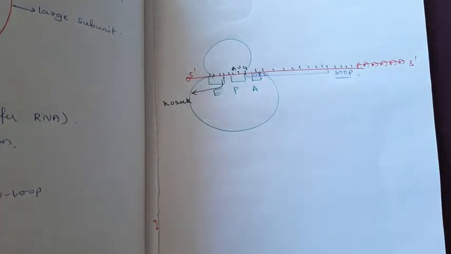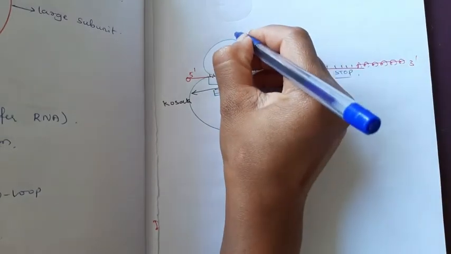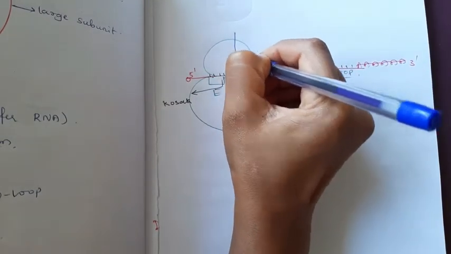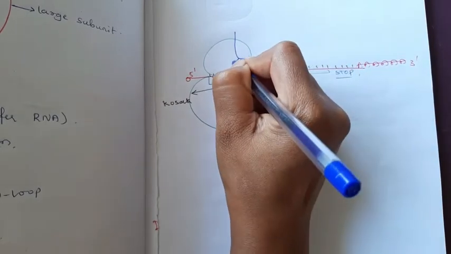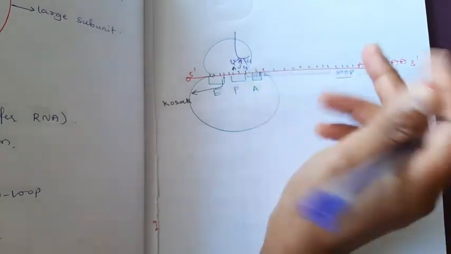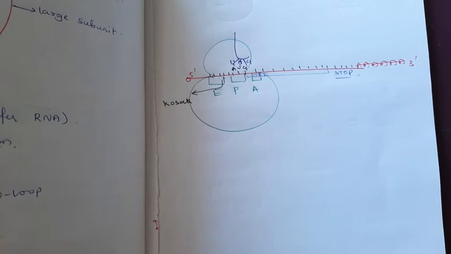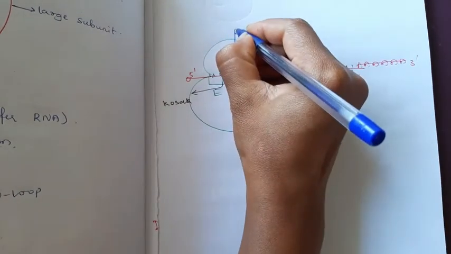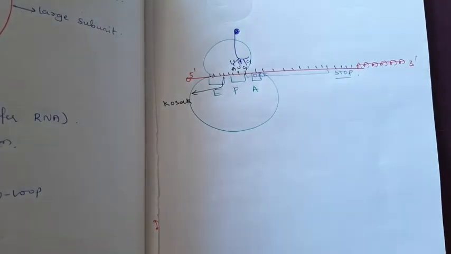Then firstly, the first tRNA will come and bind to the initiation codon with the complementary anticodon like UAC. There is complementary base pairing. That tRNA must carry the specific amino acid. This is known as a charged tRNA. The tRNA which carries the amino acid is known as a charged tRNA.